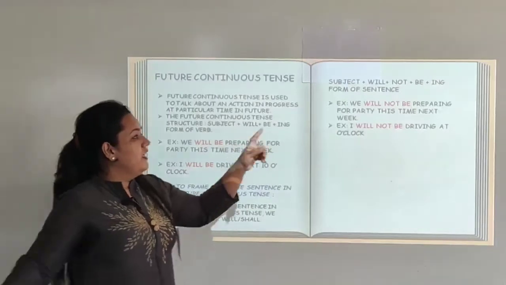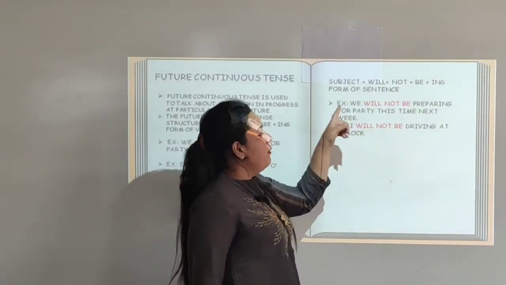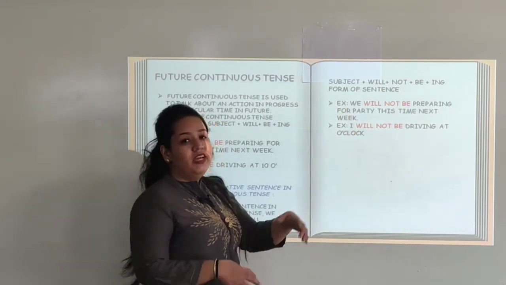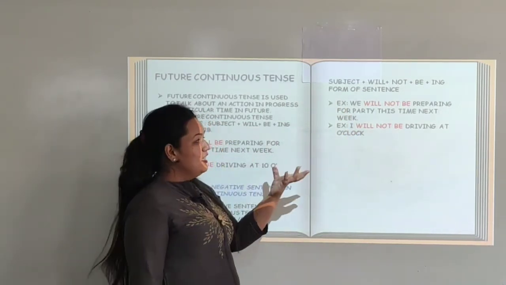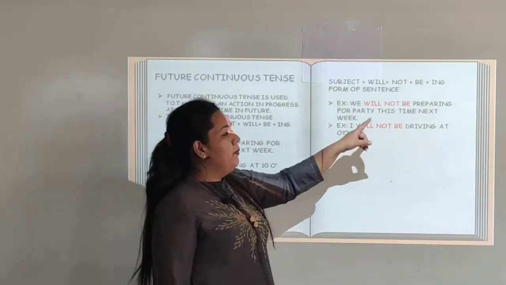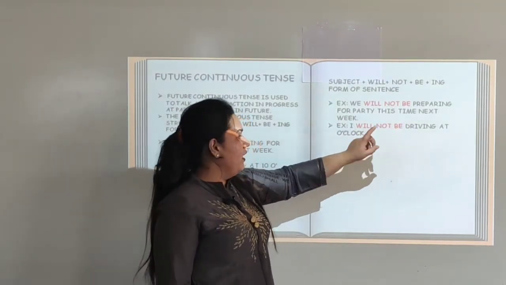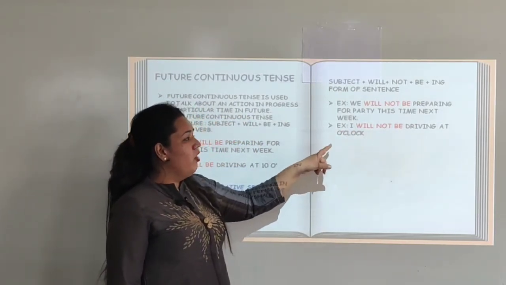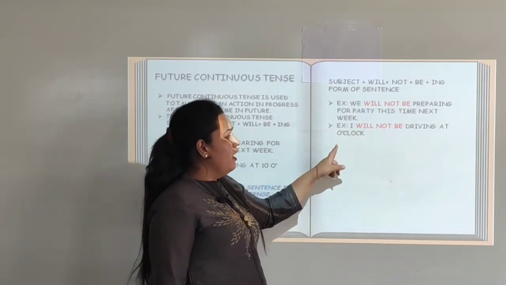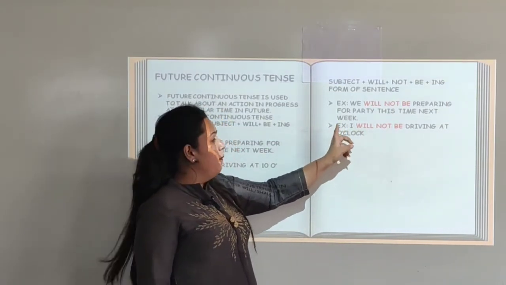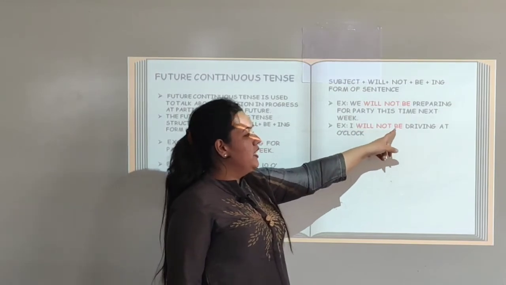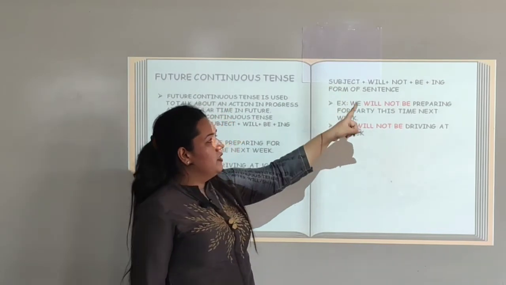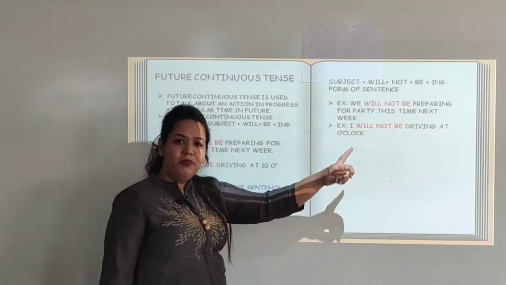For example, we will not be preparing for the party this time next week. We is the subject, will not be is the tense that indicates the time of action, and prepare plus ing becomes preparing. The next example says, I will not be driving at 10 o'clock, or I will not be driving at any time. I, that is the subject, plus will plus not plus be plus ing form. As our rule says, subject plus will plus not plus be plus ing form of verb.